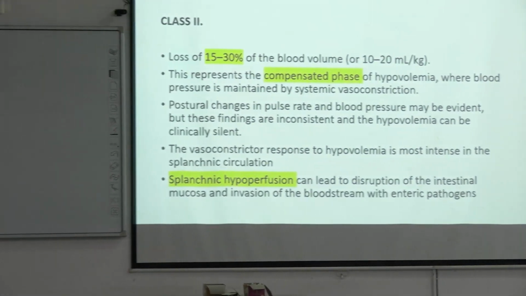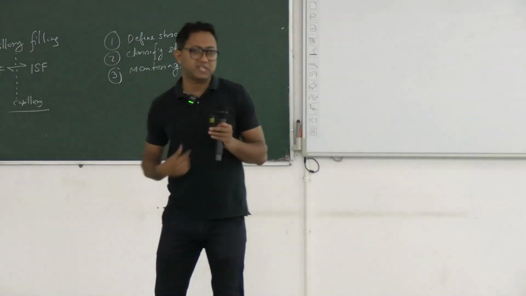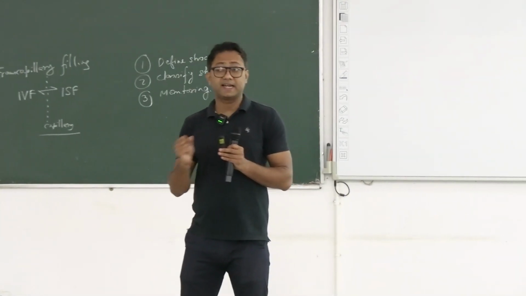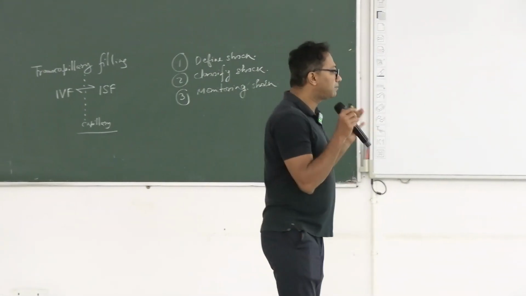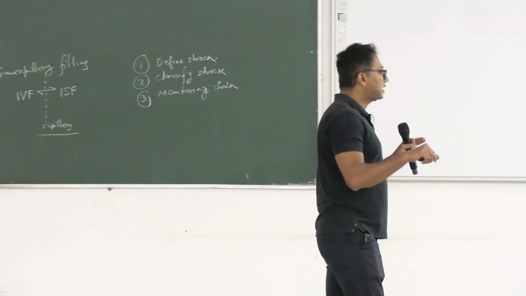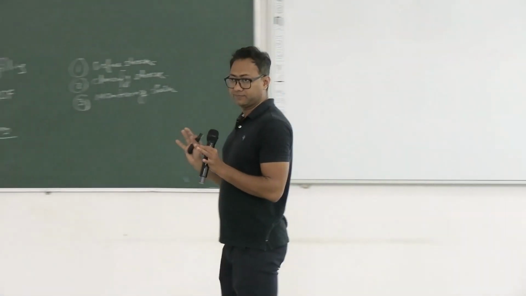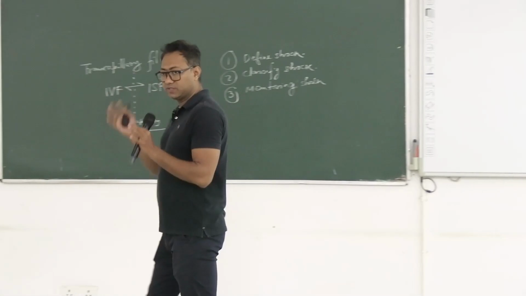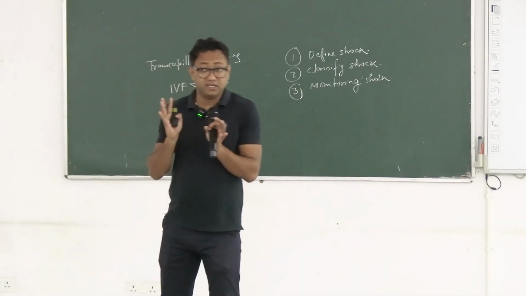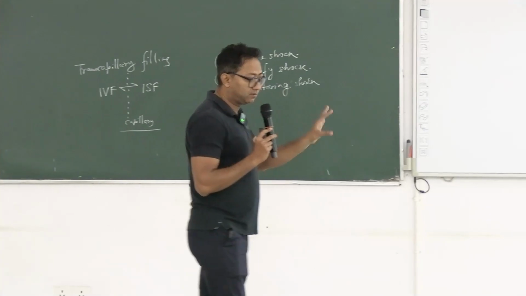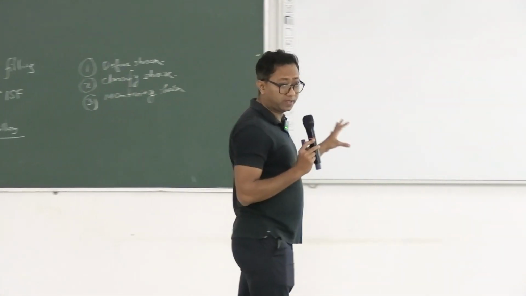Okay, so some degree of hypoxia around the GI tract, okay, some degree due to vasoconstriction, and as a result of this there might be invasion of the bloodstream with enteric pathogen, okay, the bacteria which are in the GI tract may invade the bloodstream. So this is one of the major effects in class 2 hemorrhage.